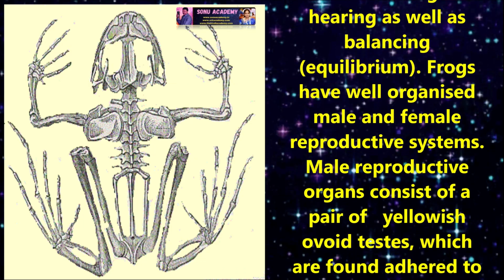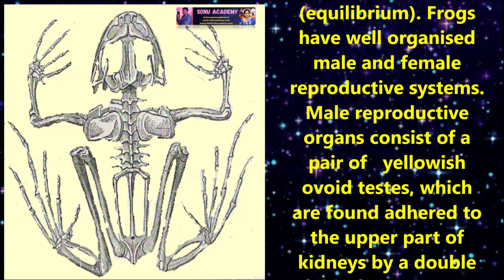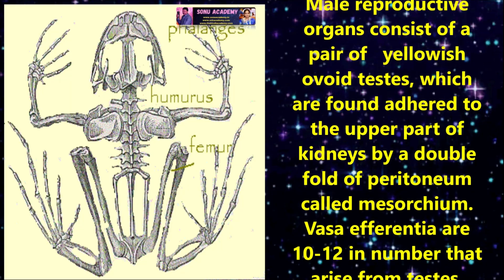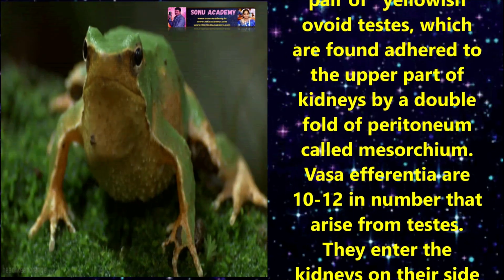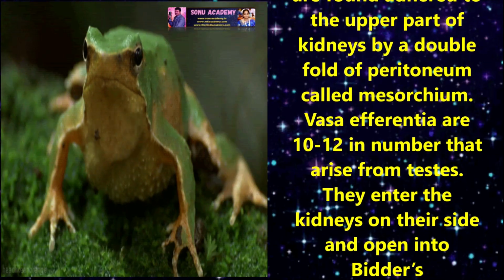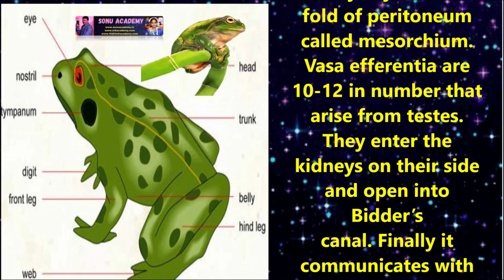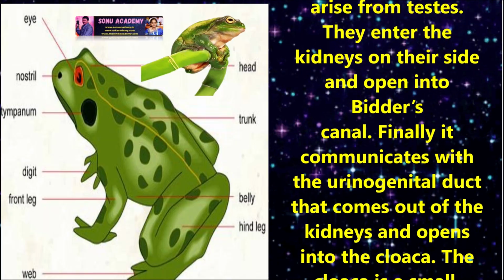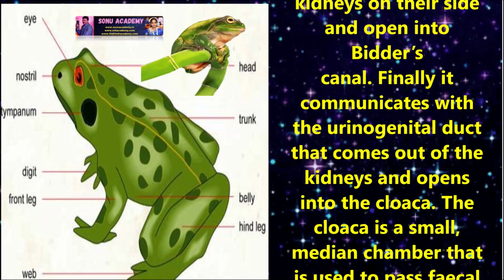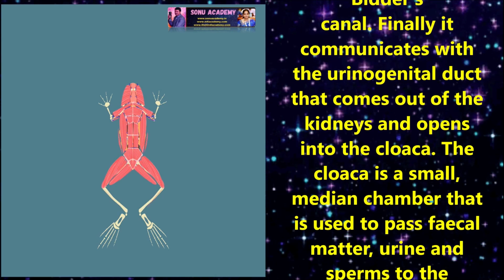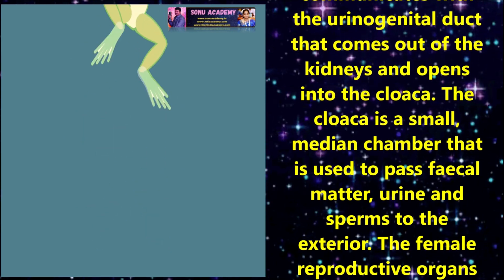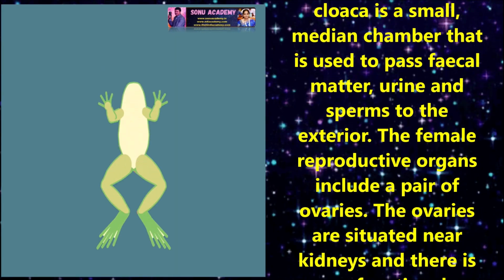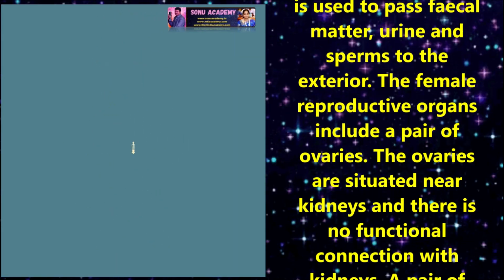Frogs have well organized male and female reproductive systems. Male reproductive organs consist of a pair of yellowish ovoid testes which are found adhered to the upper part of kidneys by a double fold of peritoneum called mesorchium. Vasa efferentia are 10 to 12 in number that arise from testes. They enter the kidneys on the side and open into Bidder's canal. Finally, it communicates with the urinogenital ducts that come out from the kidneys and open into cloaca. The cloaca is a small median chamber that is used to pass fecal matter, urine and sperms to the exterior.